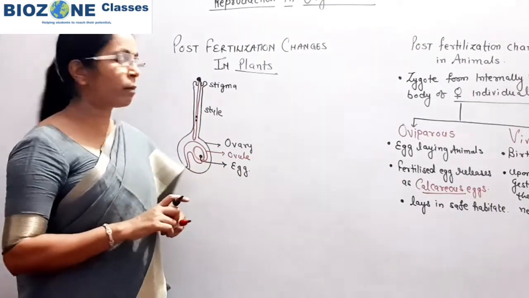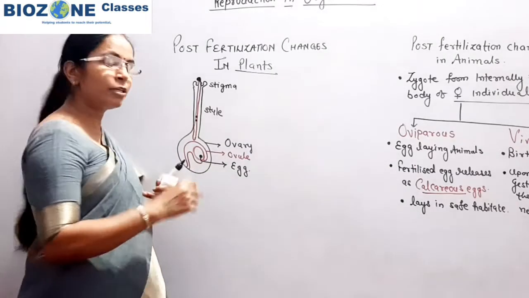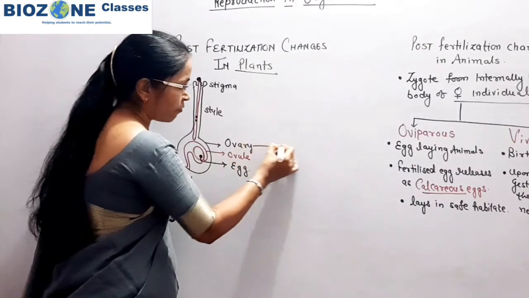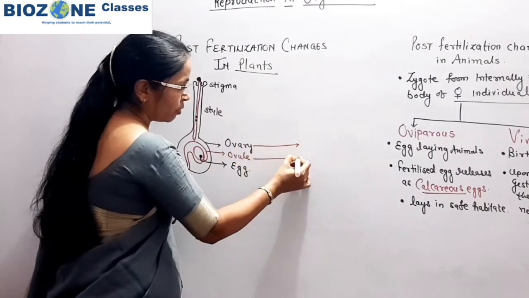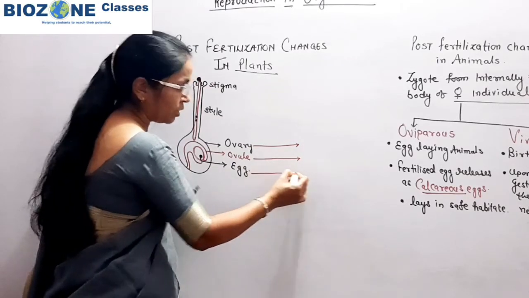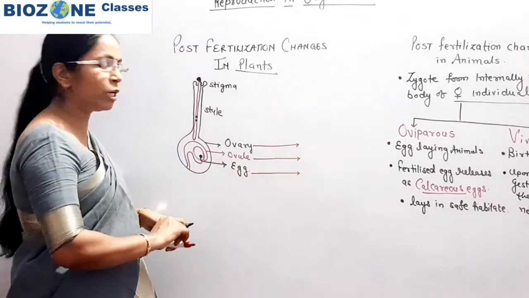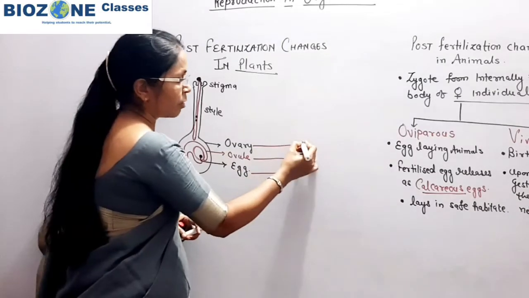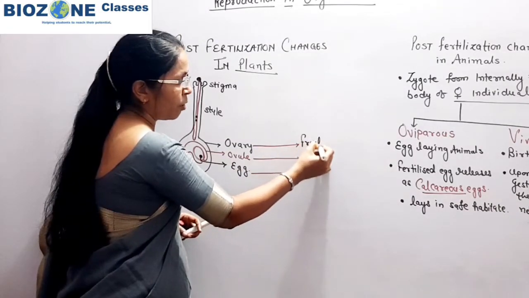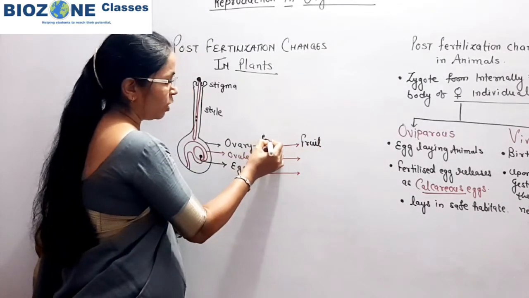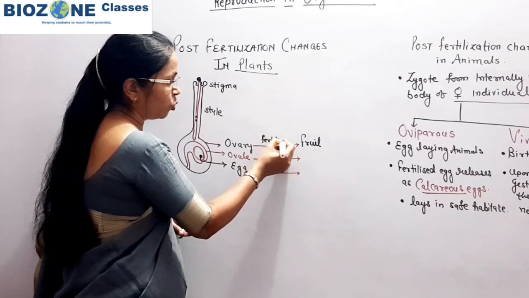Out of these two male gametes, the first male gamete fuses with the egg cell and the fertilization is successfully completed. Now upon fertilization you remember the main post fertilization changes in plants. These three statements you only remember. The ovary becomes a fruit. So upon fertilization the ovary gets modified into fruit.